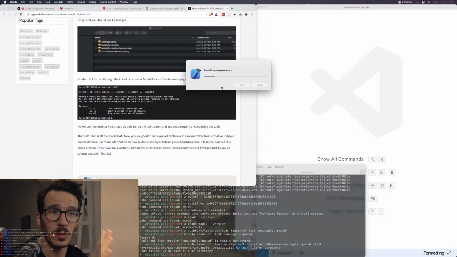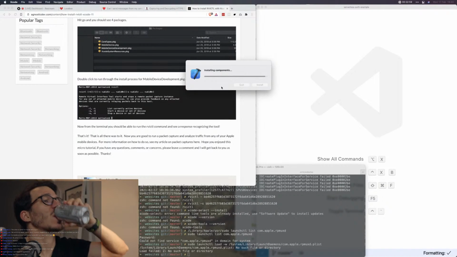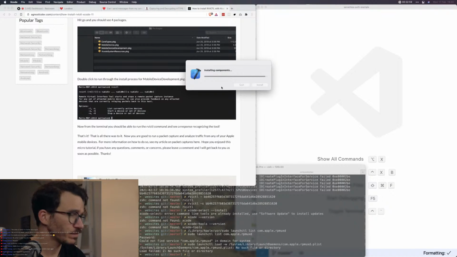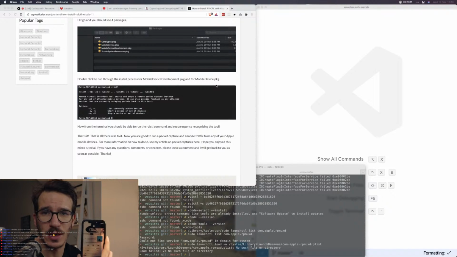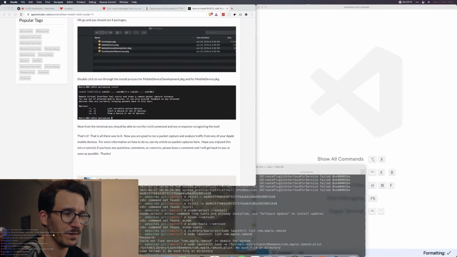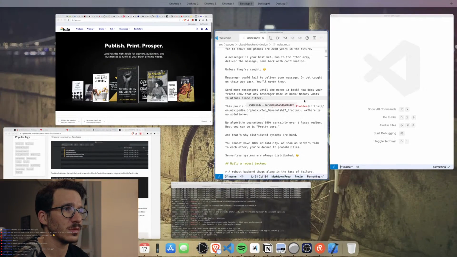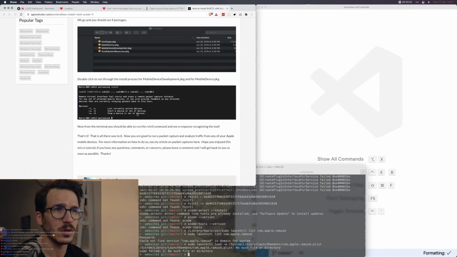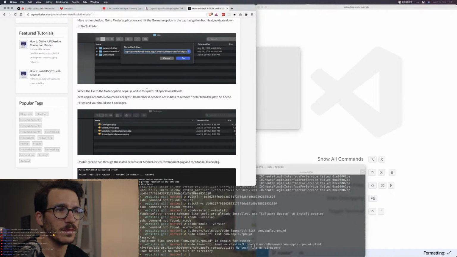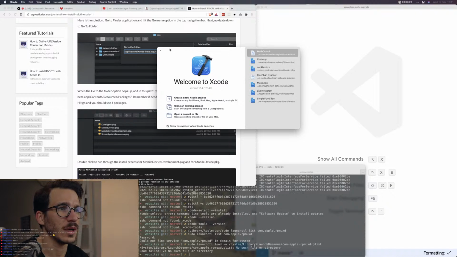So I'm hoping this is going to be fast. And I obviously have not prepared a huge deal in advance for this, but that's part of the fun, right? Okay, so it's installing the components, and I'm hoping this will enable me to then see the traffic requests that my iPhone is sending, which will then enable me to reverse engineer the API. Okay, so I have Xcode now.